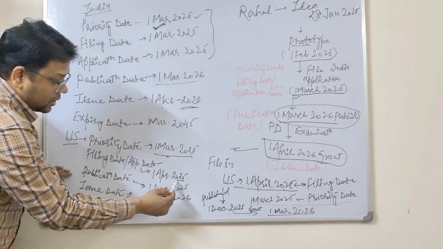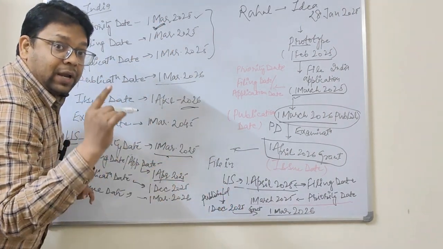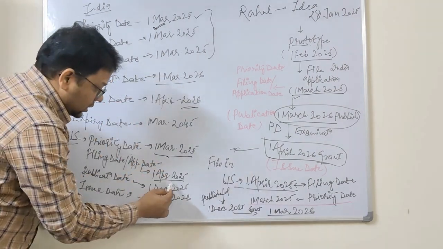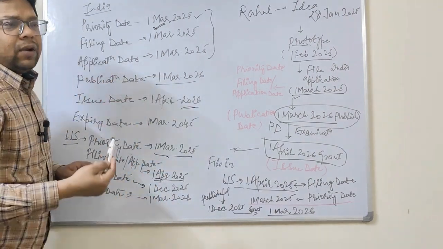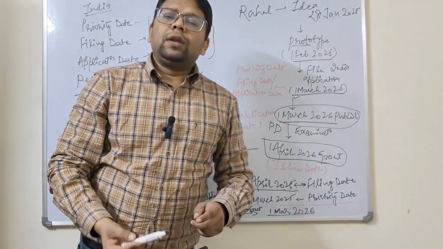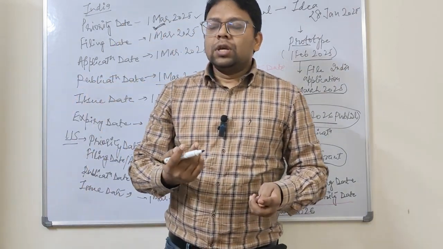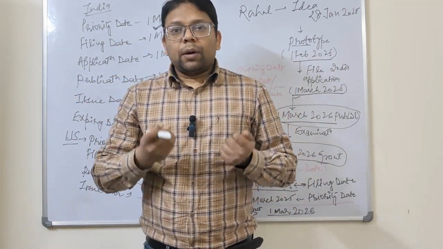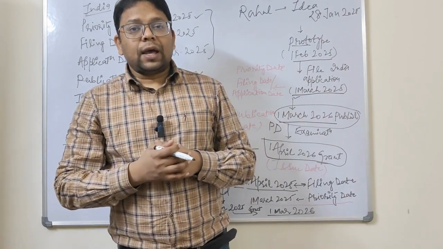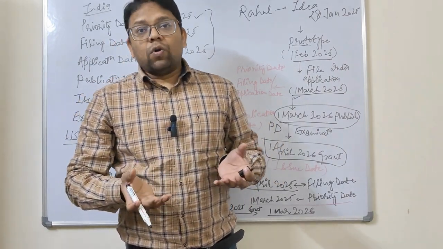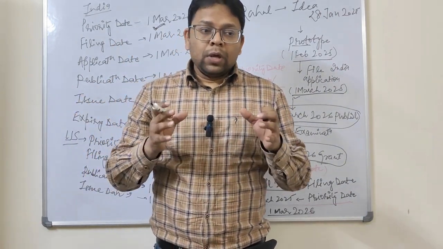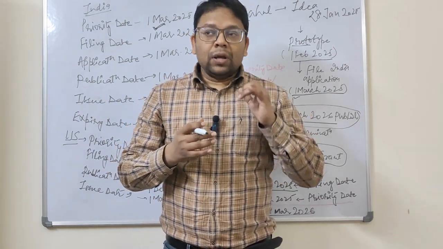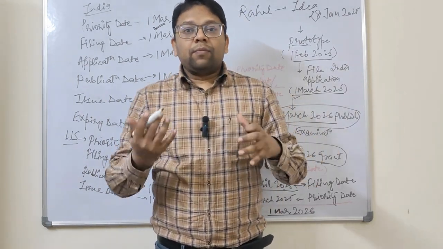And the application date would be when he first filed his application in the US. Whatever time it takes for the patent application to get published will be considered the publication date. If it goes to examination and we get a grant, then that is the issue date. So now we will come to various types of application.